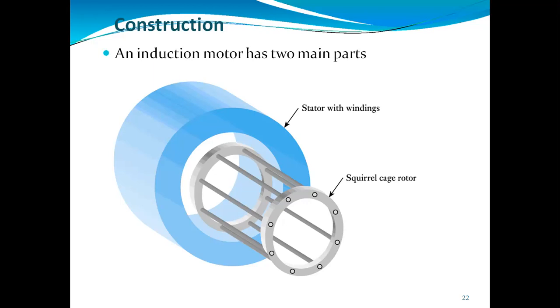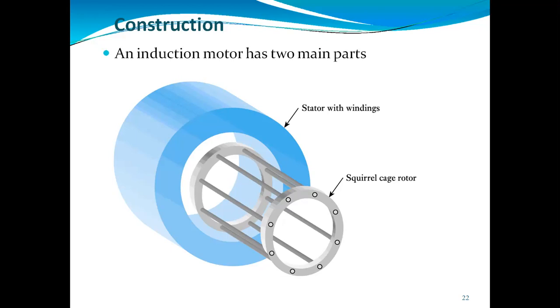When we use a rotor made of aluminum or copper bars, these are called rotor conductors, and we place them in the slots on the periphery of the rotor. These squirrel cage conductors are permanently shorted by a copper or aluminum ring, which is why we call it an end ring.